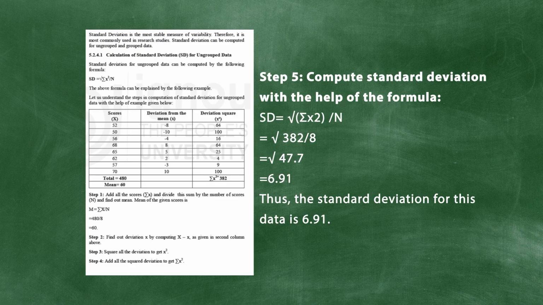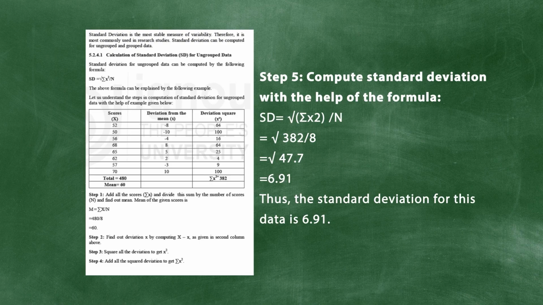So the standard deviation formula is the square root of the sum of small x square divided by n. When we calculate standard deviation for grouped data, we only add the value f, which is the frequency. So for grouped data, the formula is the square root of the summation of fx square divided by n. Using the previous understanding, you can easily calculate the deviation from the mean. What we have to add is one important thing: we have to square the deviation. We know how to calculate small x.